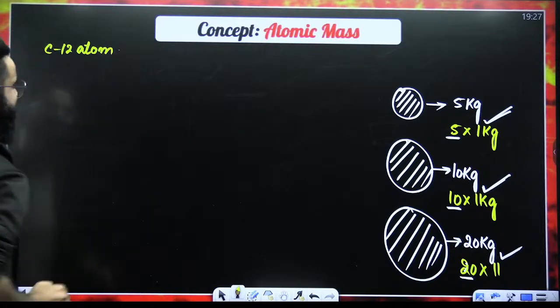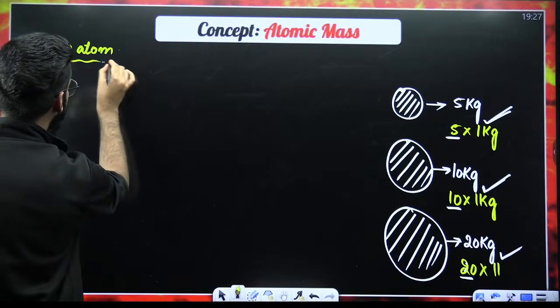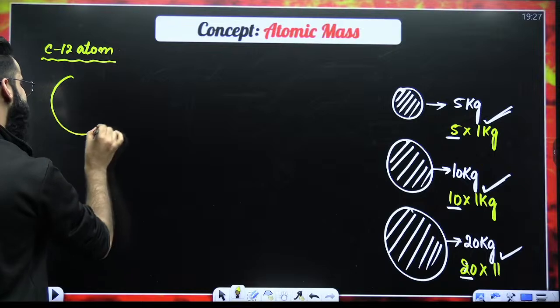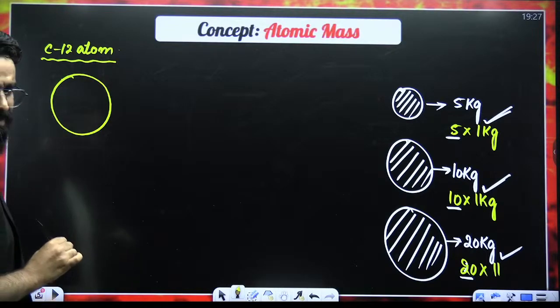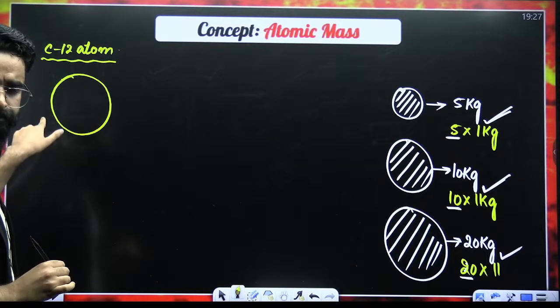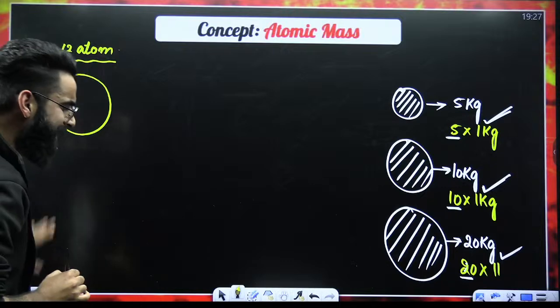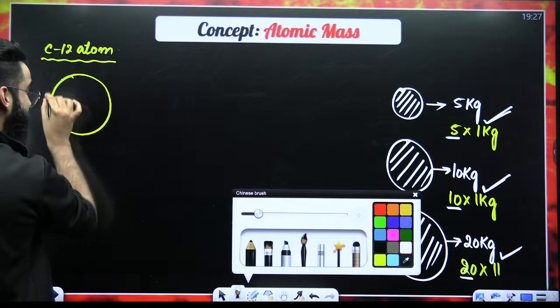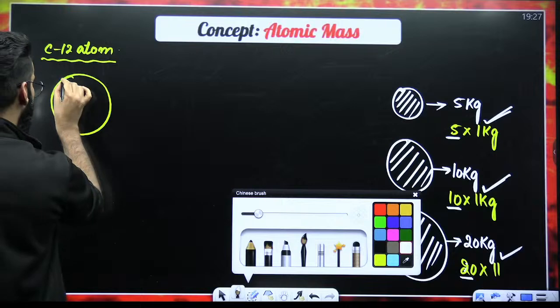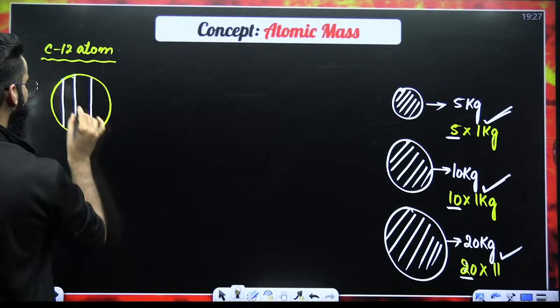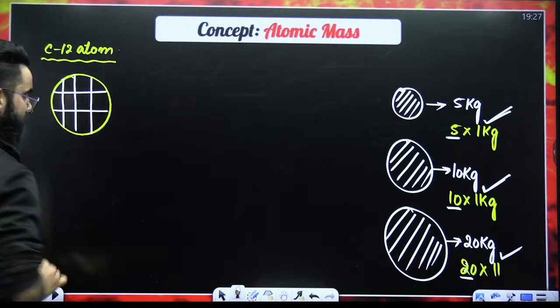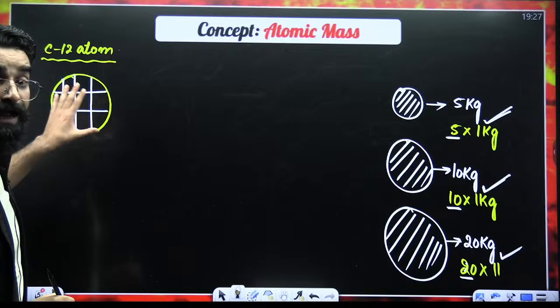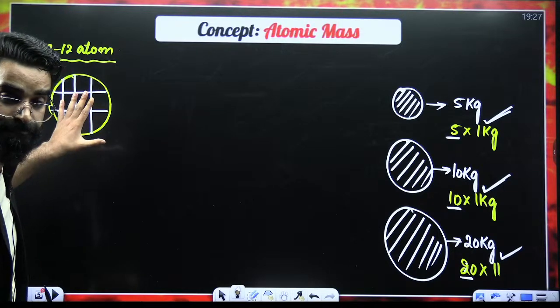Let's assume this is my carbon-12 atom. Right? Now, what exactly shall I be doing? The carbon-12 atom which I have taken over here, I am going to divide into 12 equal parts. I have divided the carbon-12 atom into 12 equal parts.